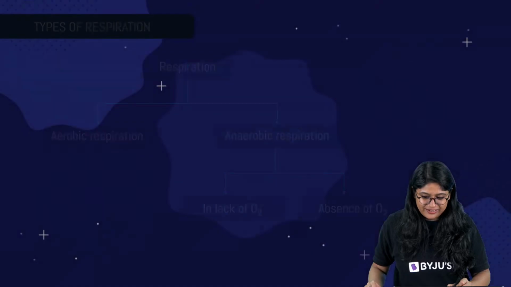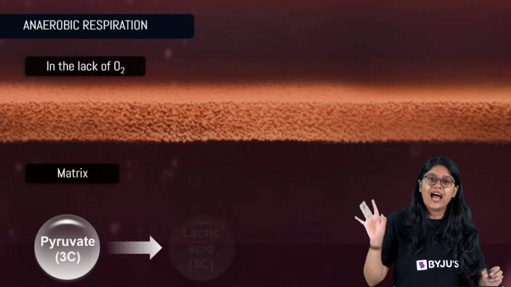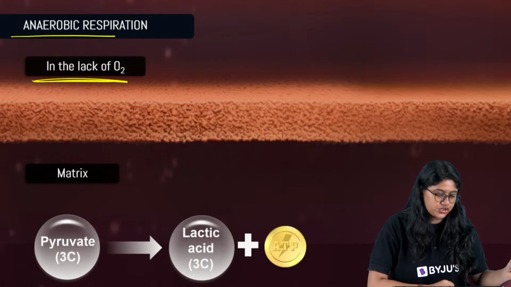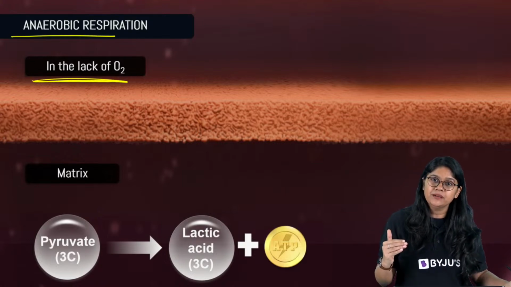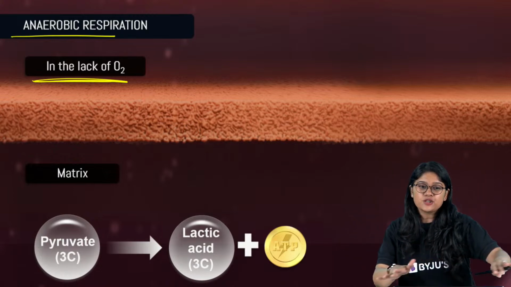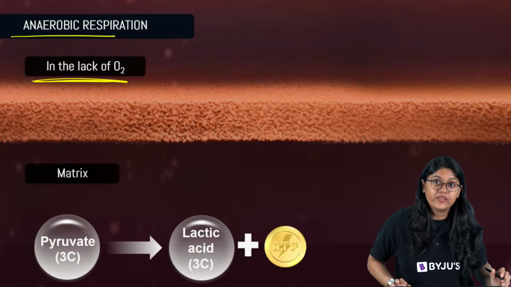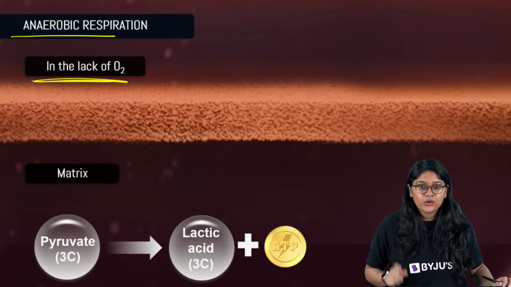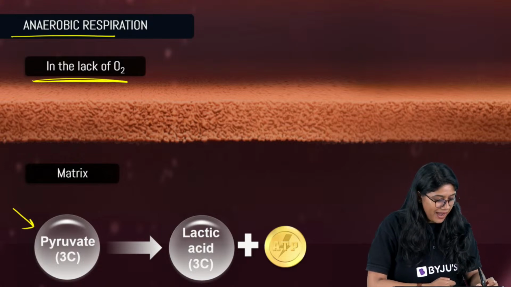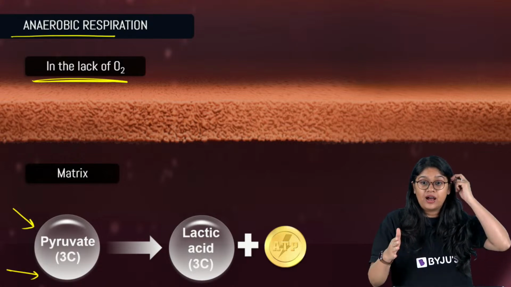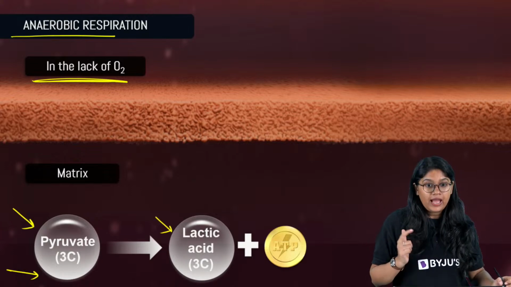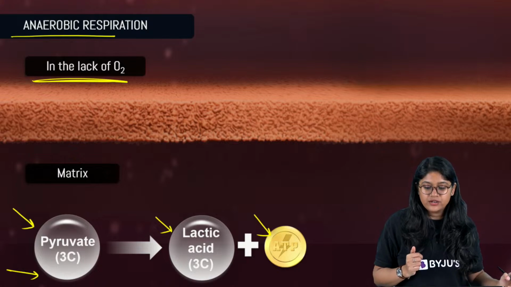Here, let's quickly take a look, everyone. So in the anaerobic respiration, when there's a lack of the oxygen, what will happen? The same thing will happen. The pyruvate is there in the cell happily swimming in the cytoplasm, and then what will happen? Again in the matrix, what we'll see? Pyruvate will be broken down to the lactic acid, and there is a release of the energy.